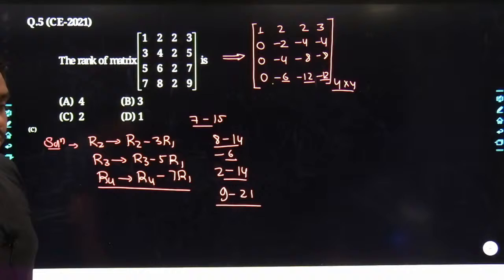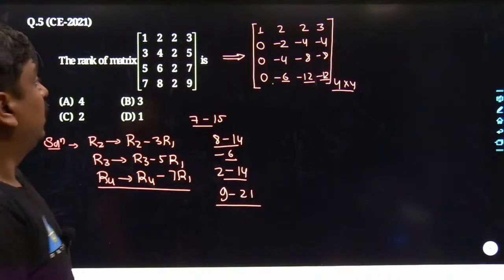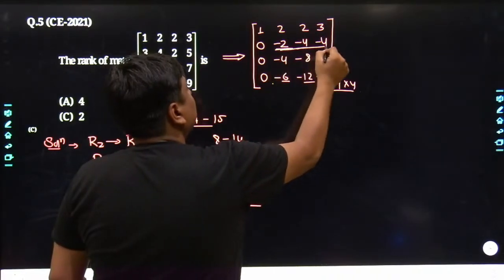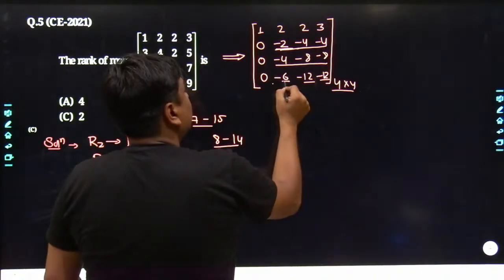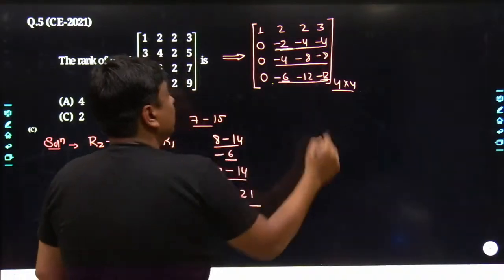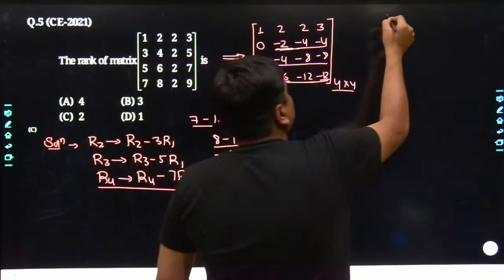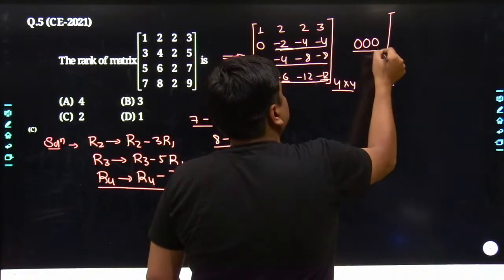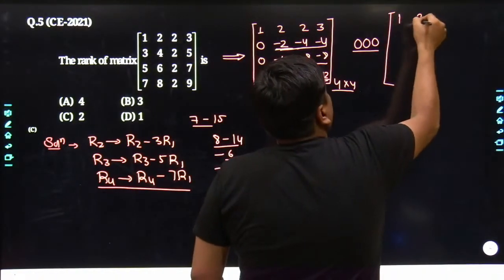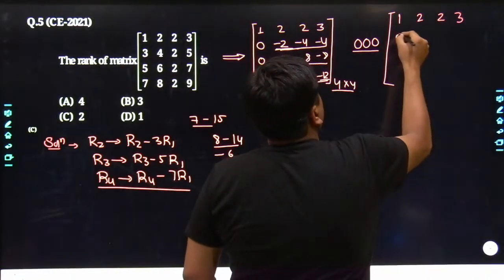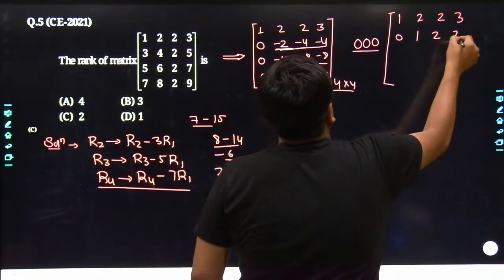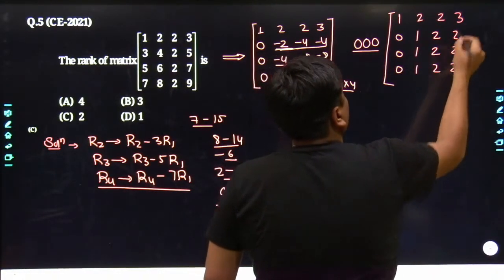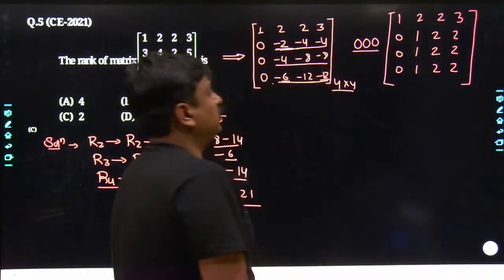Till this point, each and everything must be clear to all of us. Now what we can do, just to simplify this problem: minus 2 could have been taken common from here, minus 4 could have been taken common out of this, and similarly minus 6 could have been taken common out of this. Anyways, the common factor which comes out does not make any difference to the calculation of the rank. So the elements which are left are simply 0, 1, 2, 2 in each of the three rows.